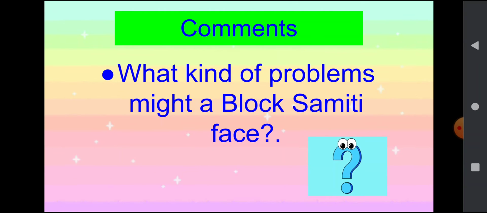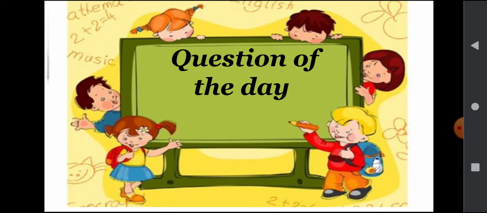Now this is the question for the comment section. All students are not giving the answer and I am expecting everyone to. So everyone please give the answer in the comment section. Okay, because daily I see who is giving or not, and I will talk to you separately if you are not giving the answer in the comment section. So the question of the comment section is, what kind of problems might a block Samiti face if they want to work for the welfare of the villagers? Think about it and give the answer in the comment section.